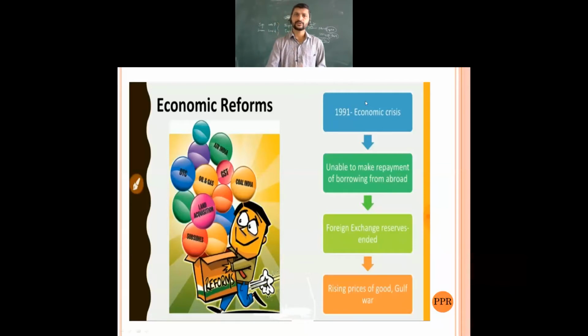It means they told the government that your role has to be reduced, and to remove the restrictions on certain trades or businesses. So out of the 17 sectors the government held, they left 15 sectors and privatized them.